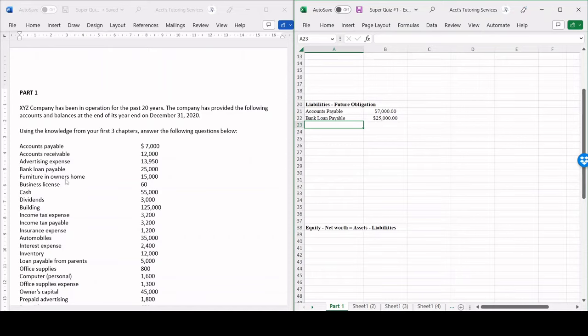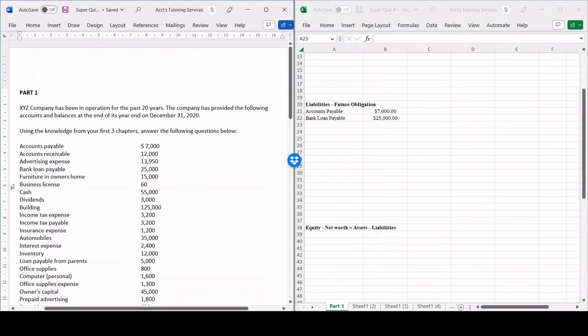Furniture in owner's home. This one is none of them, just because remember, this is part of the owner's home. So this is a personal asset. So we're going to ignore this altogether.